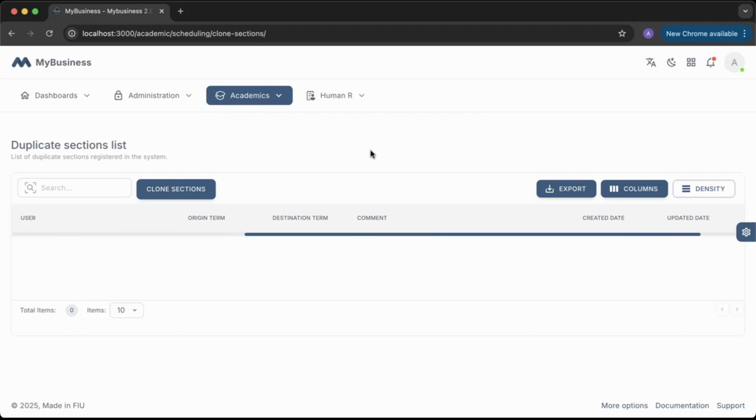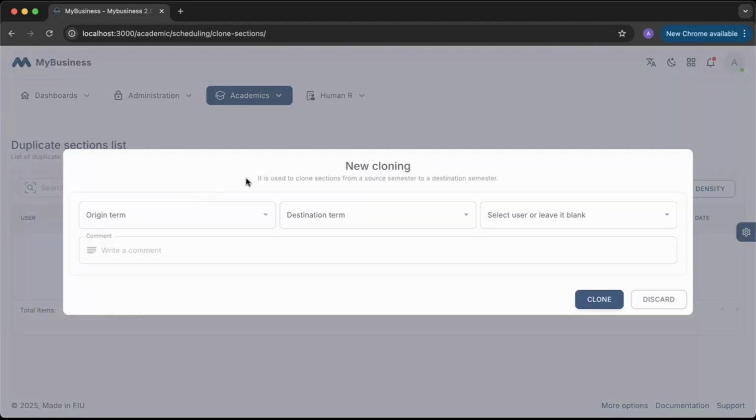Here, you'll get a list of all duplicate sections, or you can also clone them by clicking here. Here, you would select the original term that you want to clone. So if you wanted to clone spring 2024 into spring 2026, you can do that. You would put it in the origin term and in the destination term.